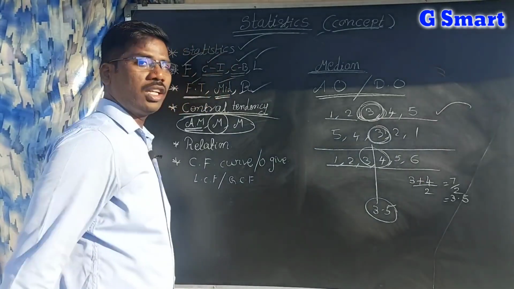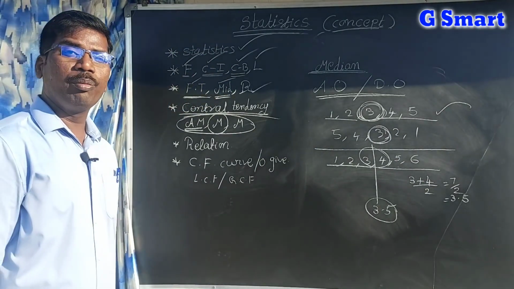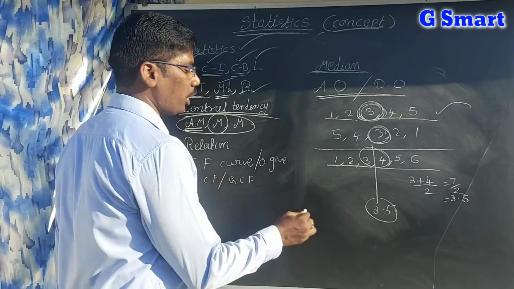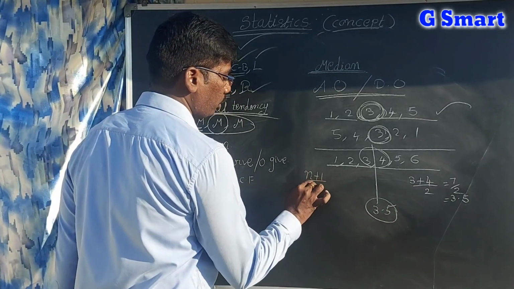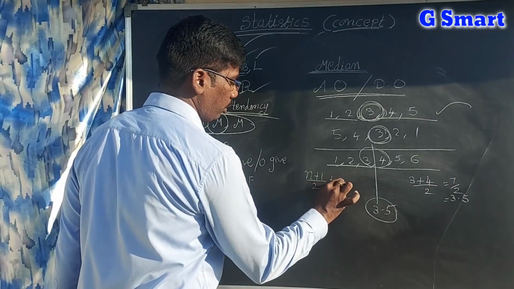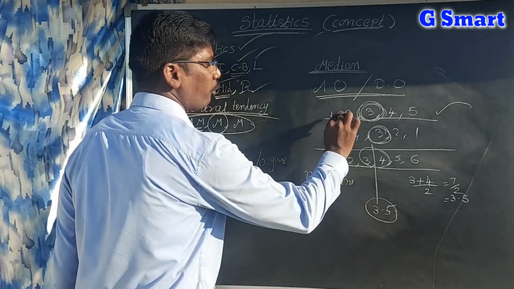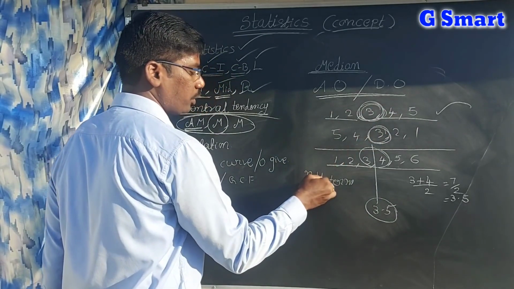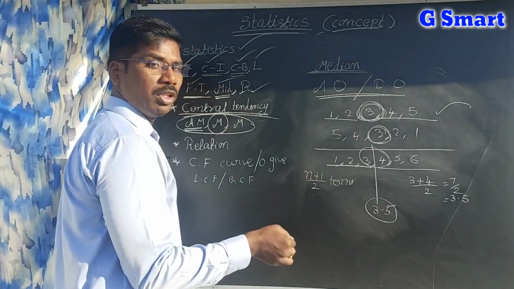So like this, in the exam they will ask, if the number of observations is odd, then what is the mid value or what is the median? Then you can say it is the n plus 1 by 2 term. See here, n is 5. 5 plus 1 is 6, 6 by 2 means the third term.